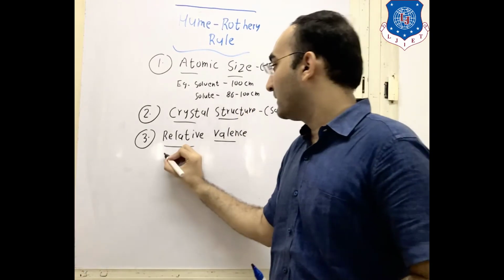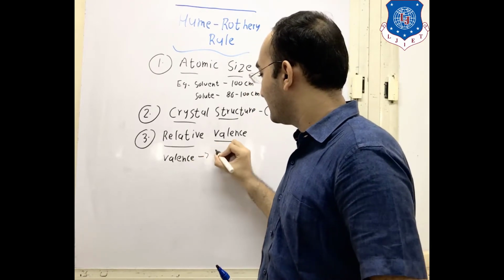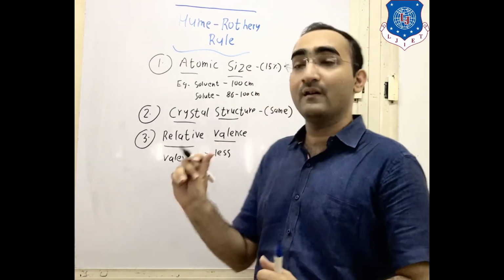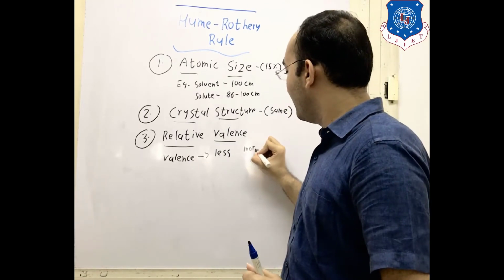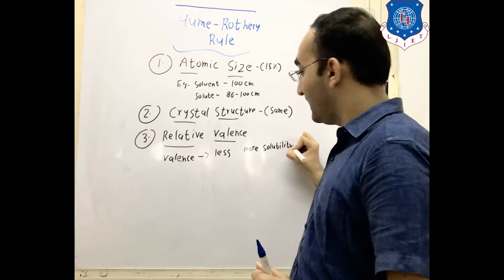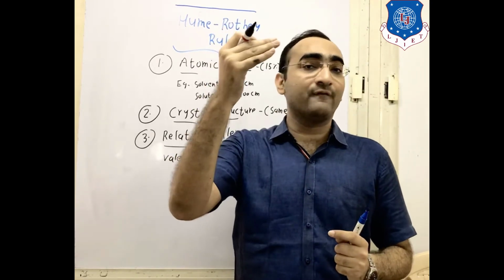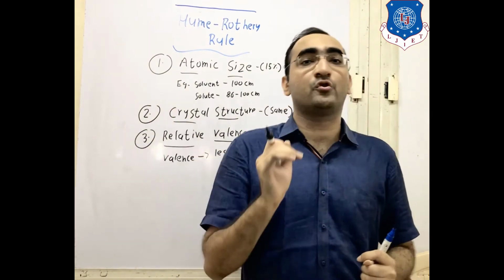So, if the valency is less, then there is more solubility. That means fewer valence electrons are present, so what will happen? It can accommodate more solute inside it.